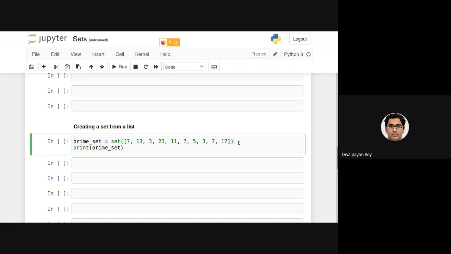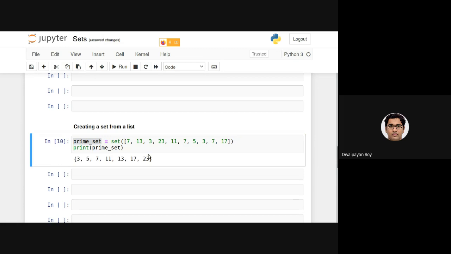Now if I execute this, given this list it will create the set, but all the duplicate items will be present in this set only once. If I execute, you can see, although there are 3 sevens, only one 7 is there in this set. Although there are 2 threes here, there is only one 3 in this set.